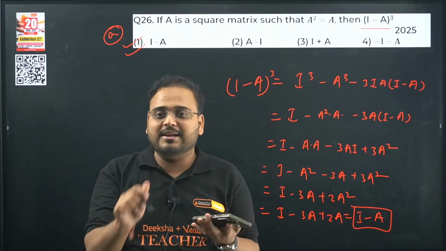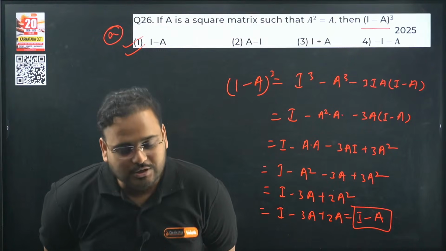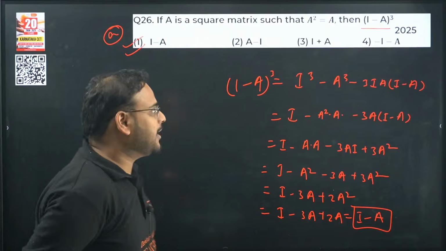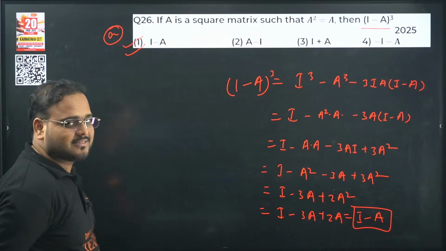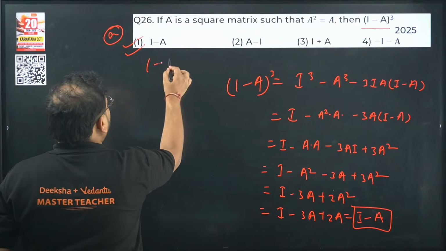Just because I am being lazy, you cannot be lazy, okay? This is your examination. I can only help you. It's you who has to go and write the examination. So don't take this that lightly. Some fun is okay, but you have to be right in the answers. So the answer is i minus a, option A. I hope this is clear, right? i minus a.